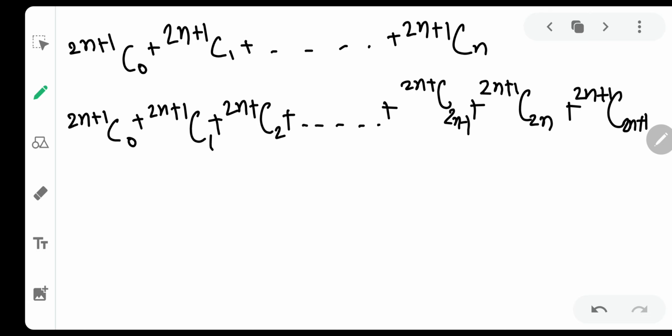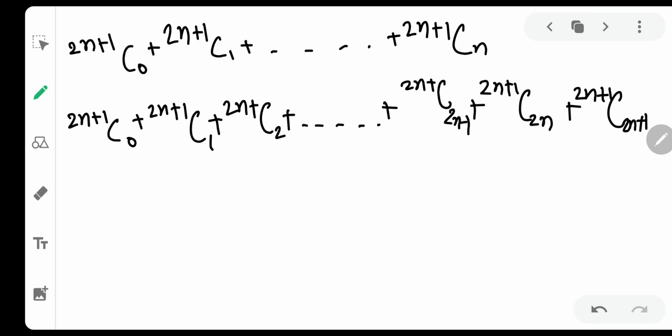So there are total how many terms? There are total 2n plus 2 terms, because from 1 it is going up to 2n plus 1, so there will be 2n plus 1 terms, and there is one 0 extra. So there are total 2n plus 2 terms.